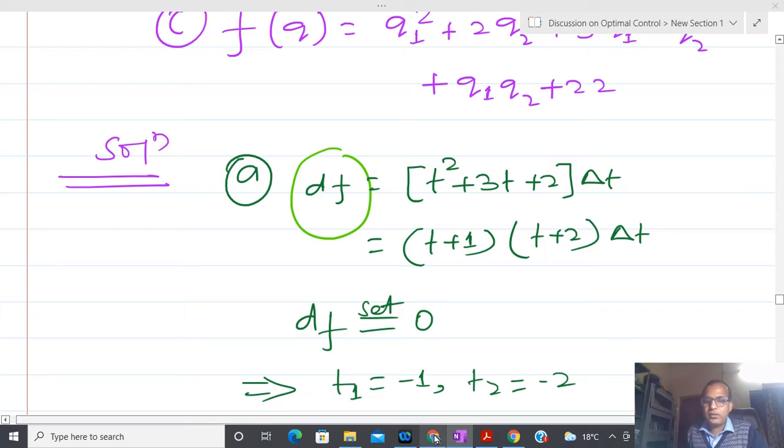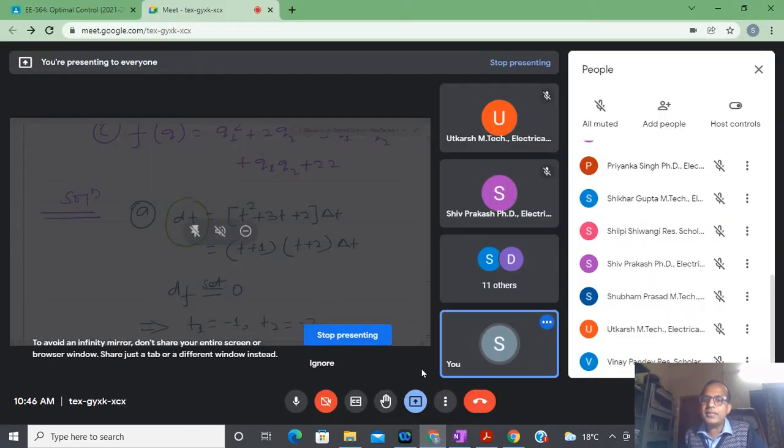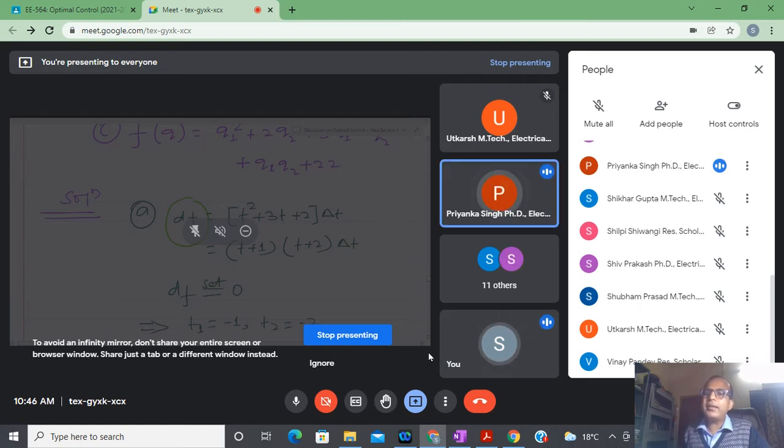So I have found the differential, and I set that differential equal to 0. Now next step, Priyanka, could you please guess: whenever I talk about maxima and minima, that is called extrema, I get some kind of stationary point by keeping df equal to 0. What is the next step? Sir, we will put these values in the function and then find the value of the function.